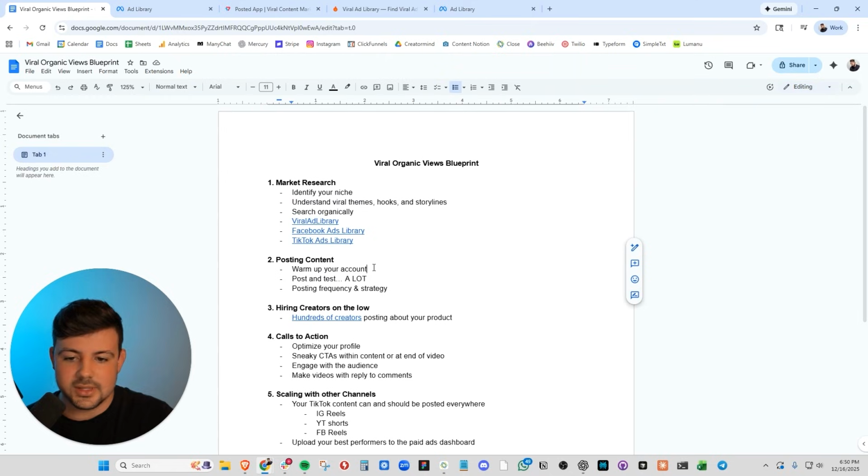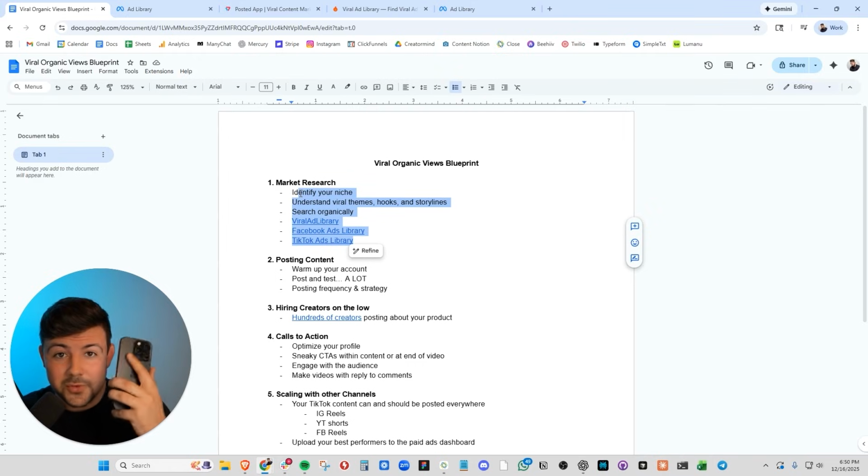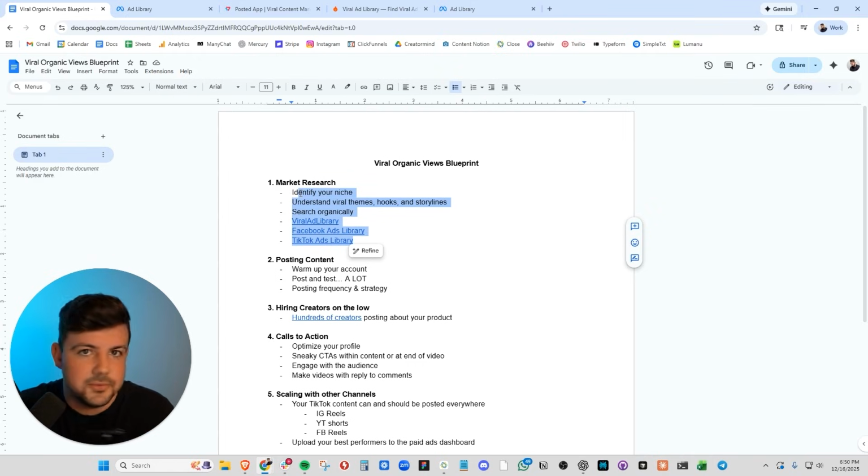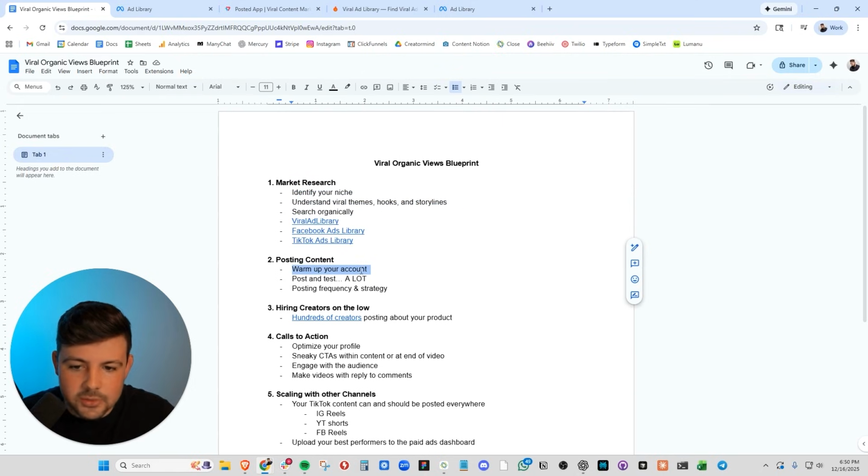One very important step you cannot skip, especially if you're starting a new account, is to warm up the account. What do I mean by warm up the account? If you create a brand new TikTok account and you rip 10 posts on it in the first 10 minutes, it's going to look like a bot. No real person does that. So you need to sit on the account, and you can do this during your market research phase. When you first create an account, scroll, like, comment, engage, act like a real person, follow some people, warm up the account so TikTok understands that you are a real human being.